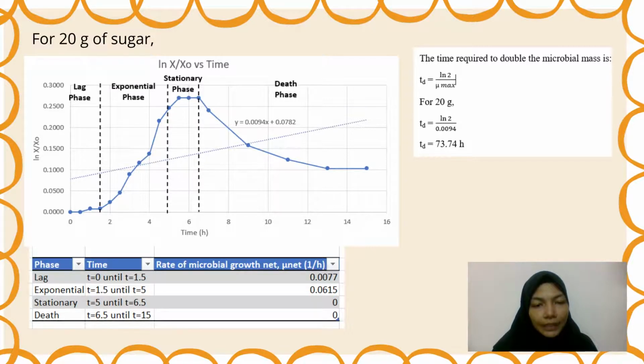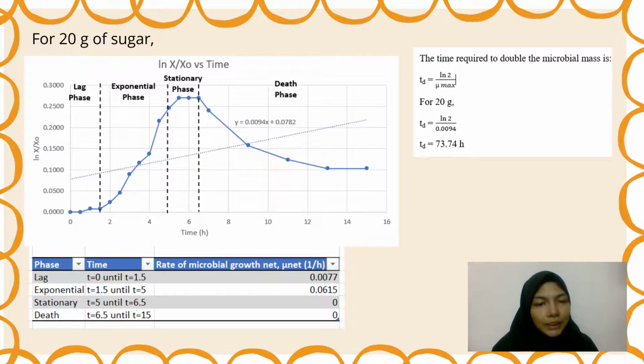That phase happens at 6.5 hours until 15 hours with the rate of 0 per hour. The death phase happened because there are no available nutrients and the number of dying cells keeps increasing. The number of bacteria decreases with time, where there is a decline shown in the graph.